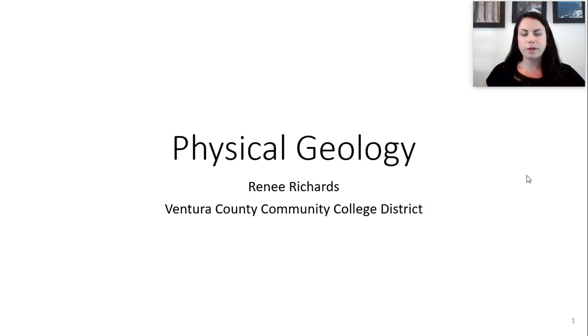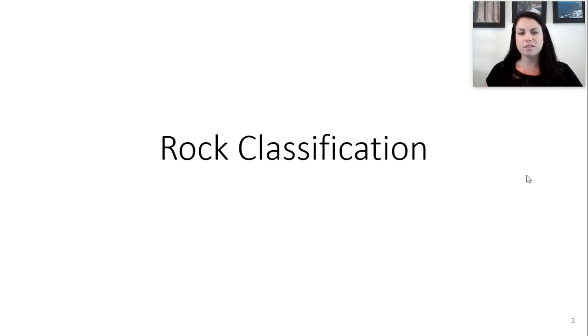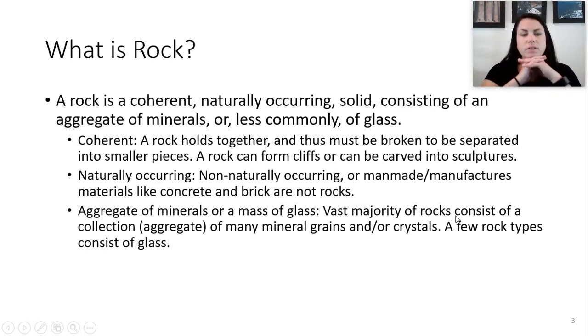So why do minerals matter, and why do we care about minerals? Well, we care about them because we need to do some rock classification, and rocks are made of minerals. So when we talk about rock classification, what is a rock? A rock is a coherent, naturally occurring solid consisting of an aggregate or a group of minerals, or less commonly of glass. So what do all these terms mean?